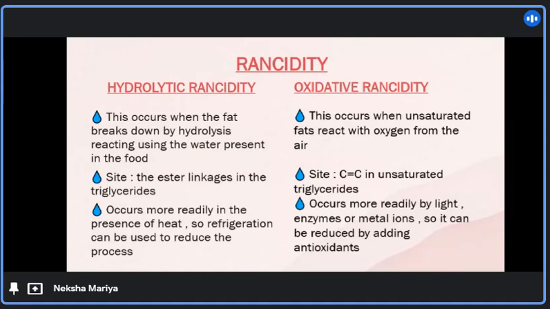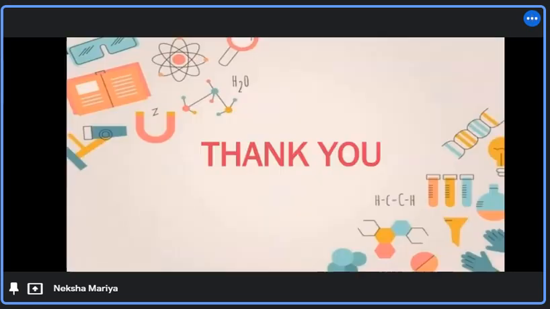Oxidative rancidity occurs more readily with light, enzymes or metal ions, so it can be reduced by adding antioxidants. Therefore, I am concluding my topic by saying that lipids play a very important role in the human body and they are considered essential and need to be supplemented in our diet in our habitual life.